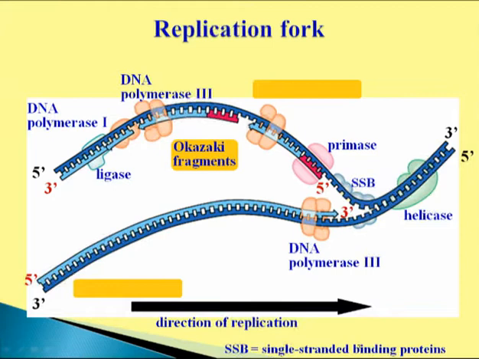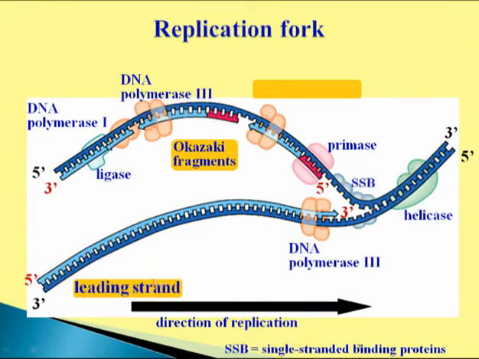Thereafter, after synthesis of Okazaki fragments, which are around 1000 base pairs in the case of prokaryotes, DNA polymerase I, which has proofreading activity as well as exonucleolytic activity, can remove the primers one by one, and then the existing Okazaki fragments are joined by DNA ligase and a complete DNA molecule is synthesized. So these are the events which occur at the replication fork, and these are the concepts needed for understanding the mechanism of initiation and elongation.